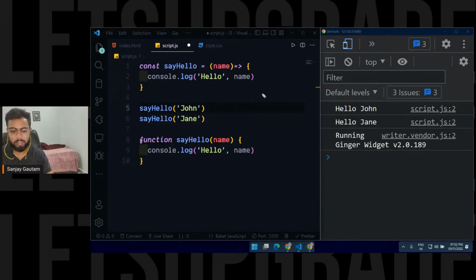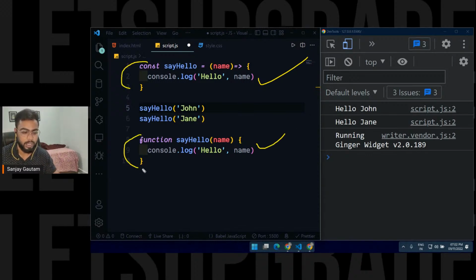There are some internal differences. If you want to know more about this, like what is the difference between an arrow function and a regular function, apart from the versions and all, the arrow function is the latest and the best way to create a function. And this is the regular function.